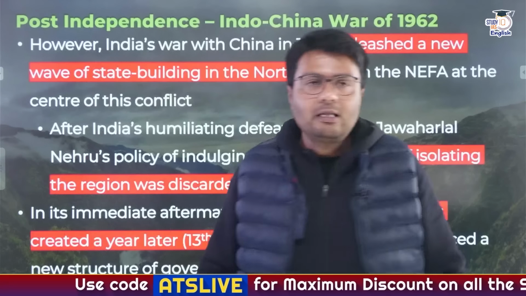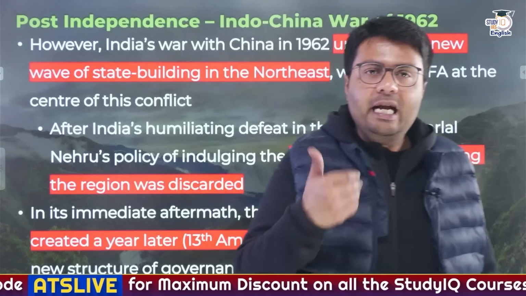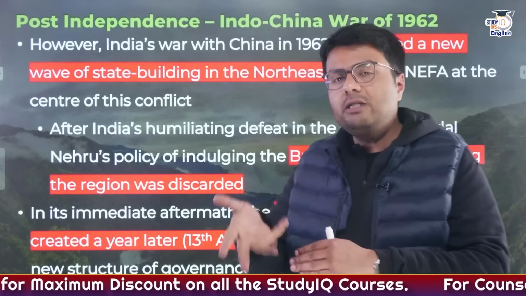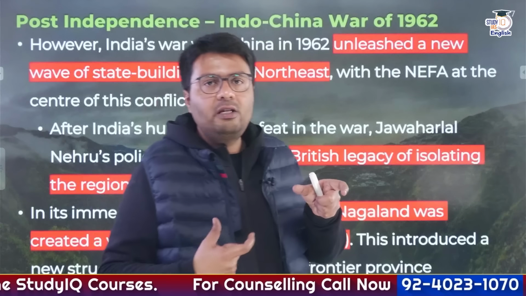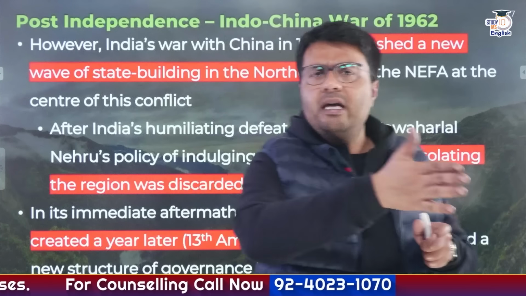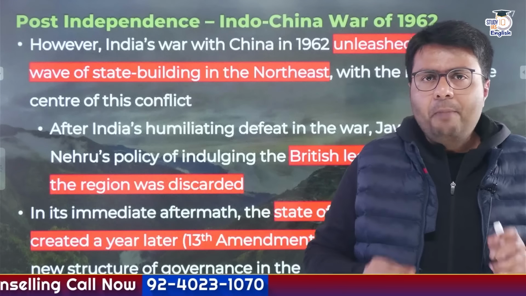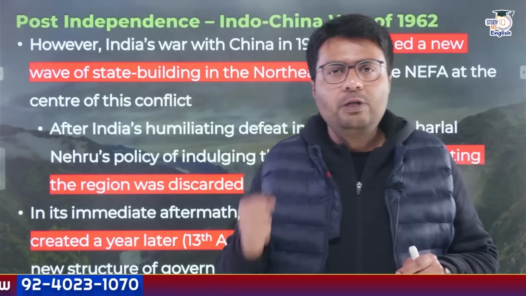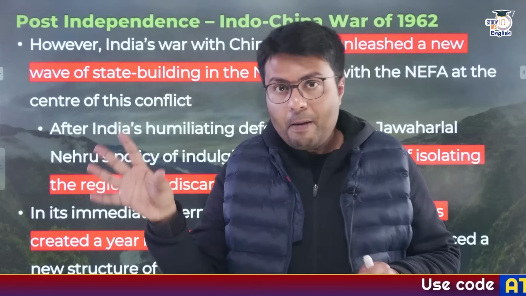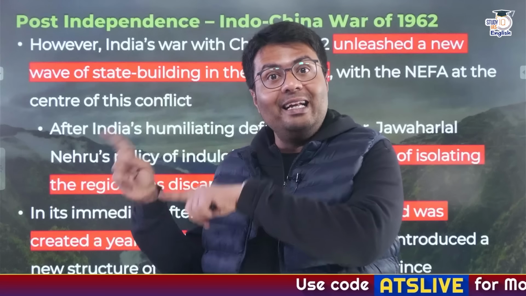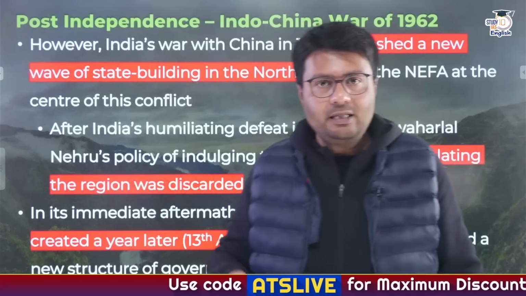Now, let us come back to what happened after India got independent. I told you as soon as India got independent, the priority of the government was to take care of its security interest and to administer this area like a normal area as in the rest of the country. But in 1962, India fought a war with China. Similarly, in 1965, India also fought a war with Pakistan. And remember, at that time, Pakistan also had its eastern wing, which is present-day Bangladesh.